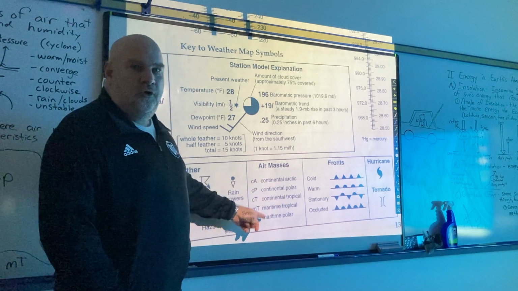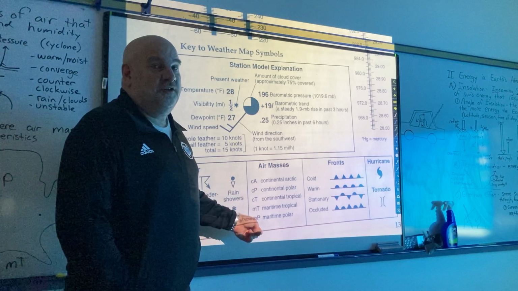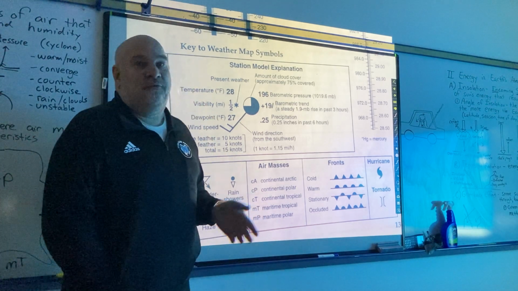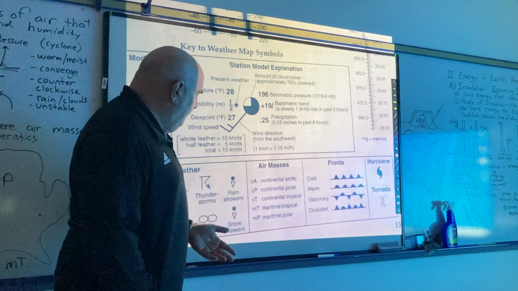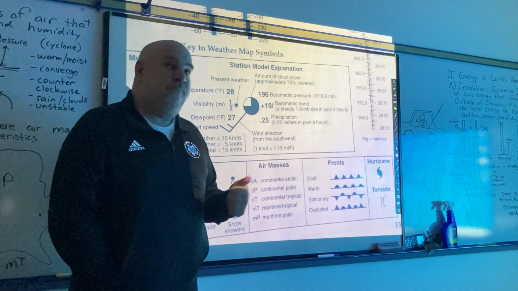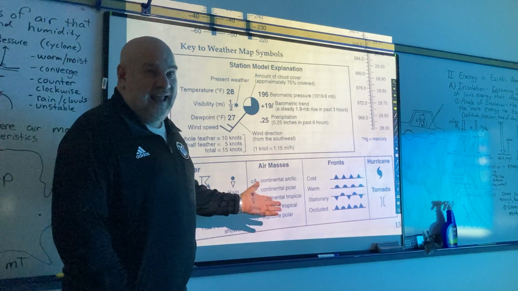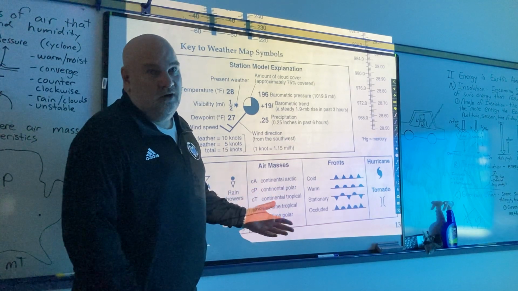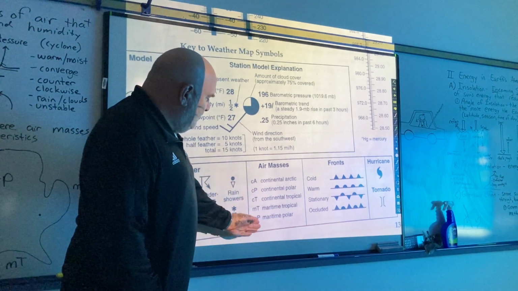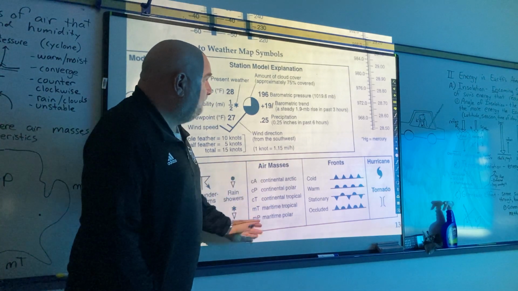So it tells you the names. However, it doesn't tell you in your reference tables what the weather's like there. It just tells you the name of it. Now, you should be able to figure out what the weather's like if you know that tropical means hot and polar means cold, and continental means land, so it's dry, and maritime means water, so it's moist. But anyway, that shows you the names of the air masses right there.